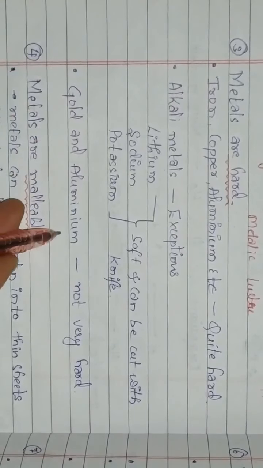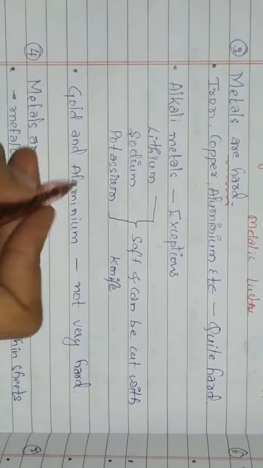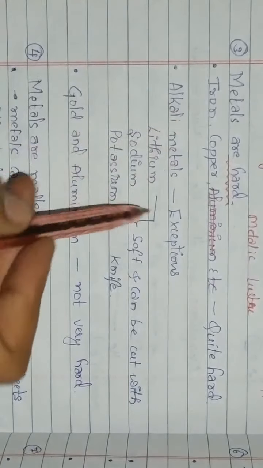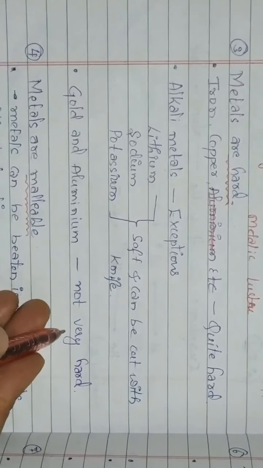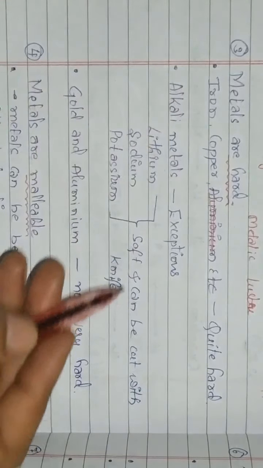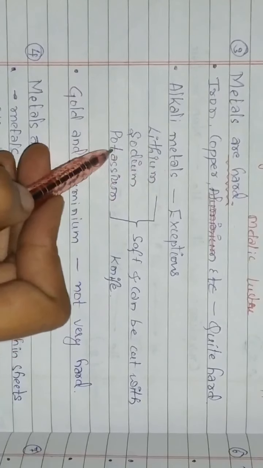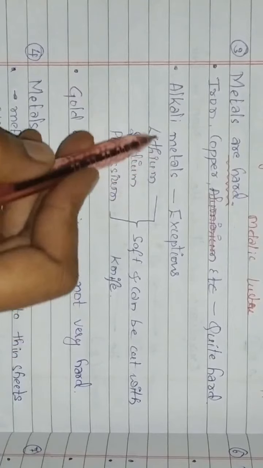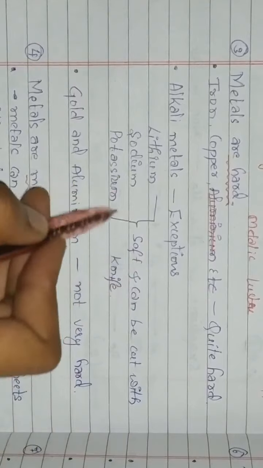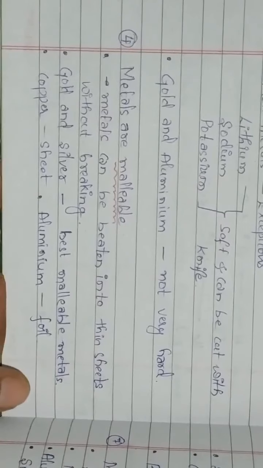whereas gold and aluminium are hard, but they are not as hard as iron and copper. They are also hard, but not as hard as iron. Here these alkali metals, that is sodium, lithium, potassium, are exceptions. They are not hard, but soft and can be cut with a knife. We can cut these metals with a knife easily. This is the third property.